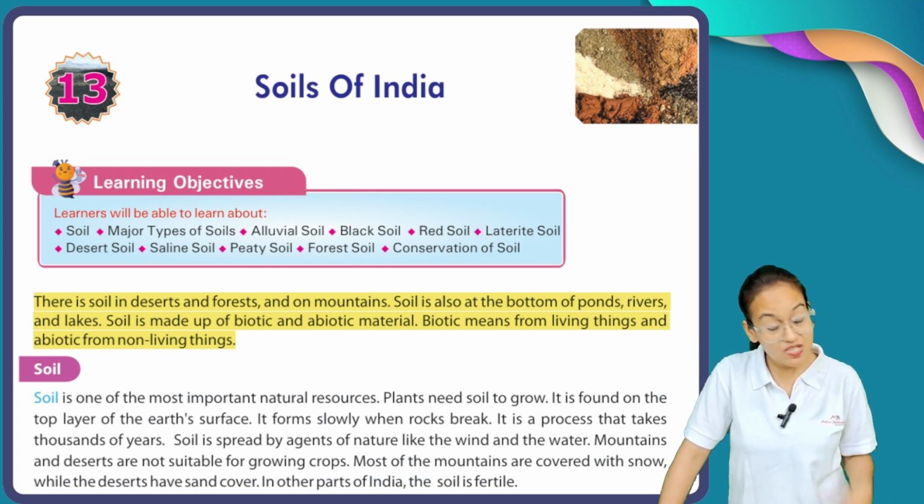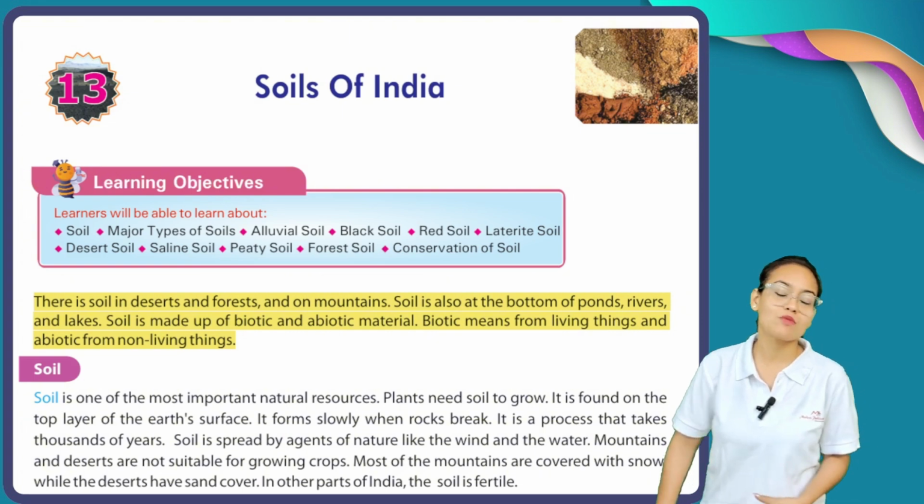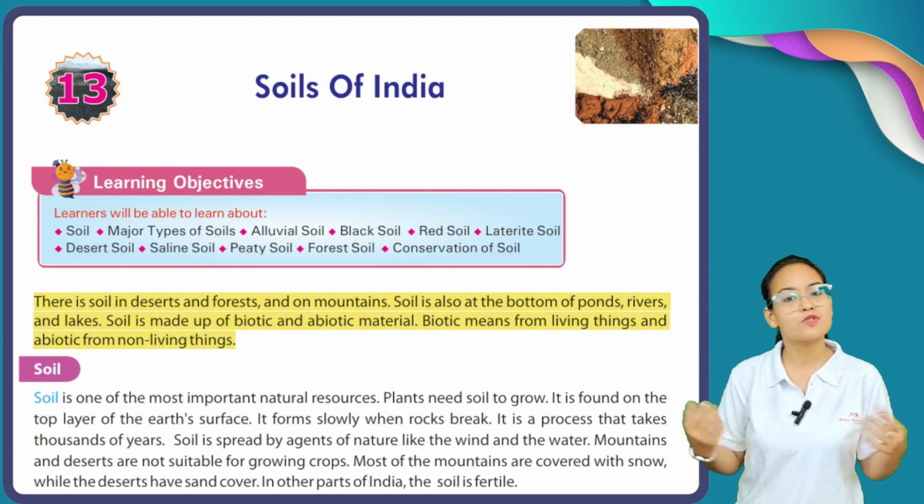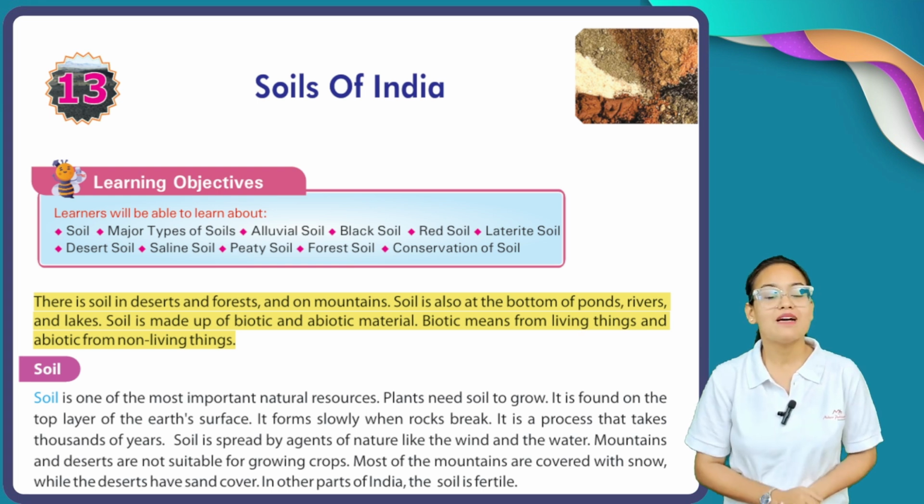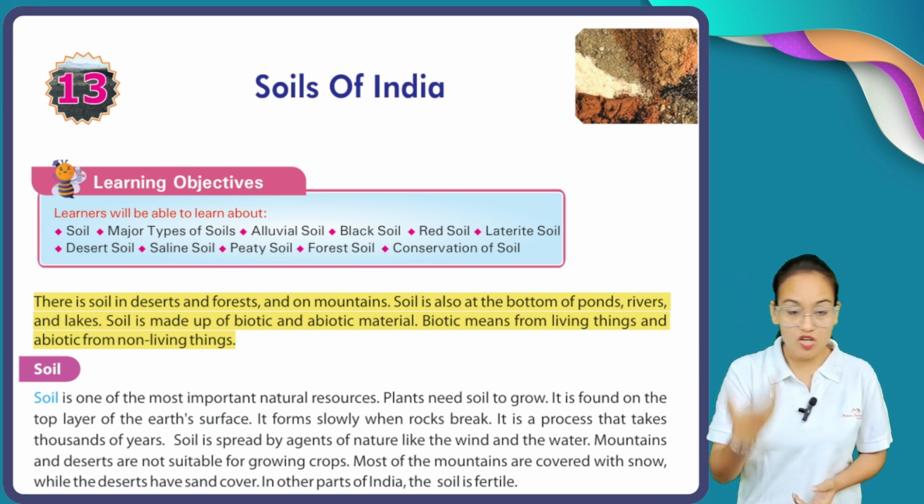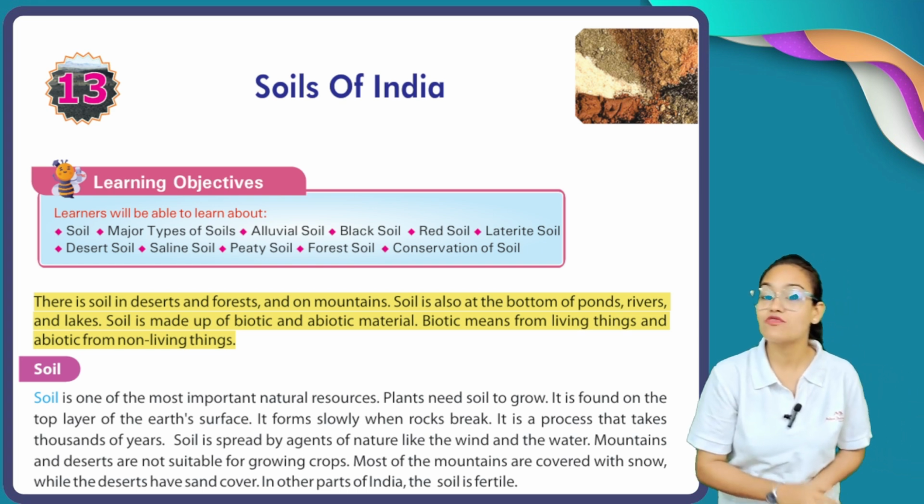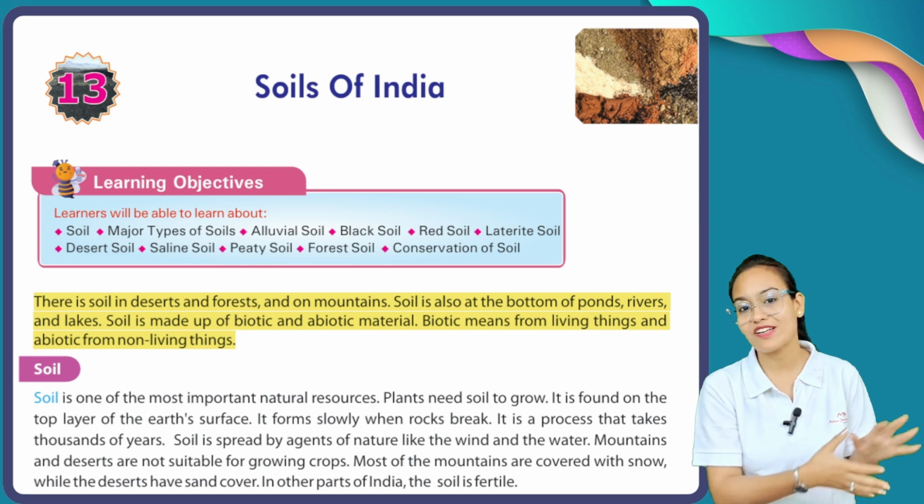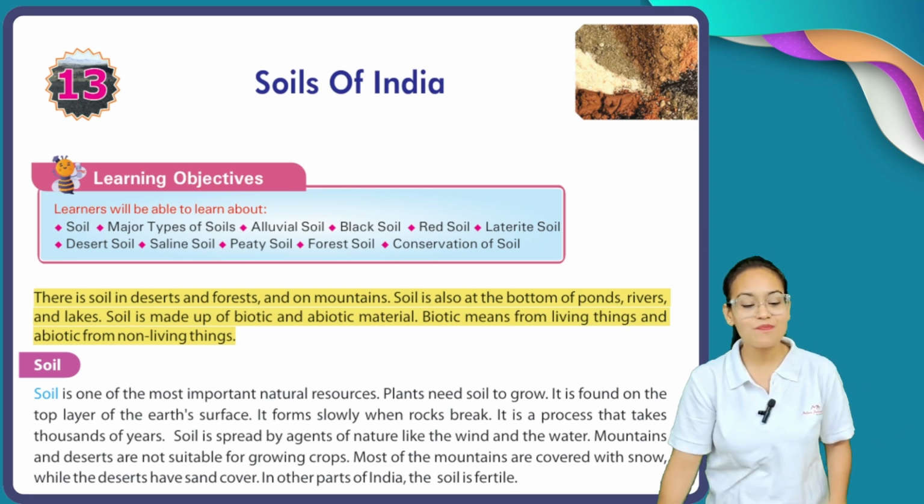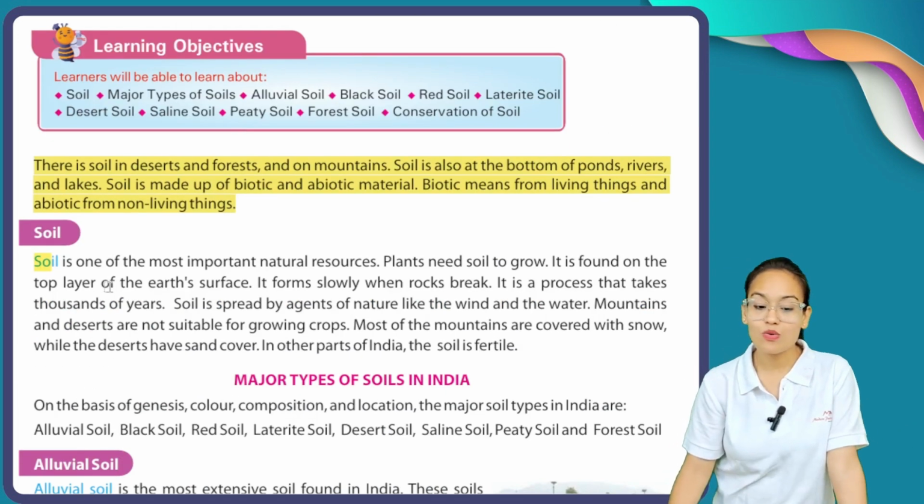Soil can be found at the bottom of rivers, lakes, ponds, seas, etc. Soil is made up of two things, biotic and abiotic. Soil is made from biotic means from living things, and soil is also made up of abiotic things, means non-living things. Now what is the meaning of soil?